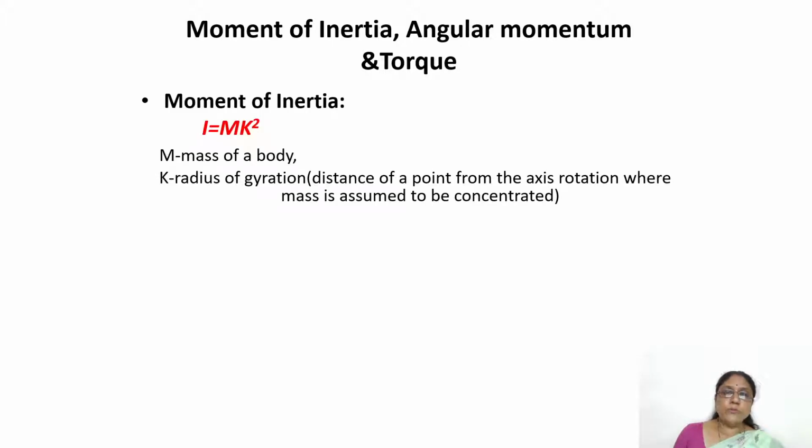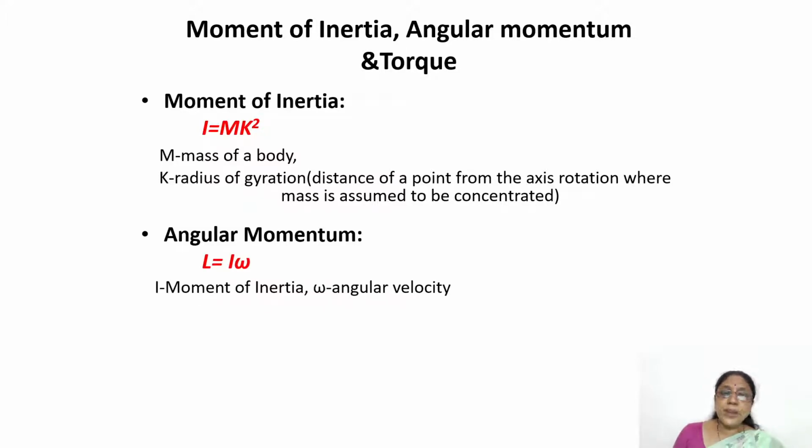It is the product of the mass of the body and the square of the radius of gyration. The radius of gyration is nothing but the distance of the point from the axis of rotation where the whole mass of the body is assumed to be concentrated. Then angular momentum is given by L is equal to I omega, which is the product of moment of inertia of the body about an axis of rotation and the angular velocity of the body.